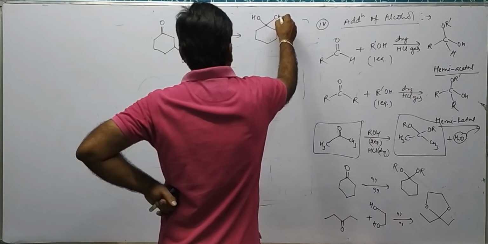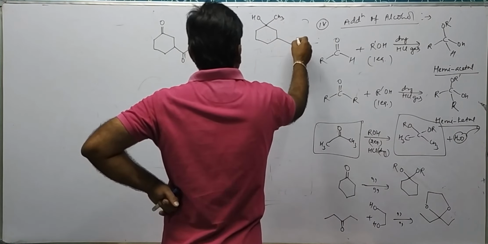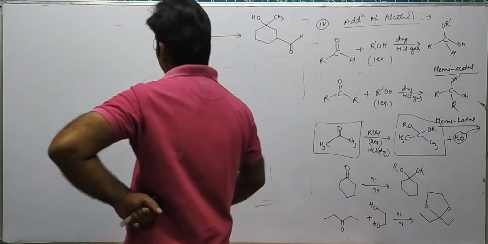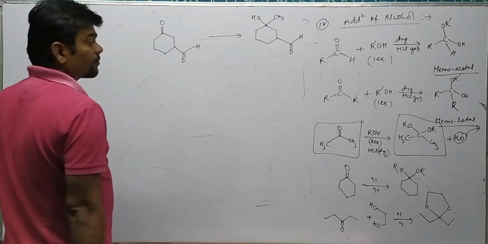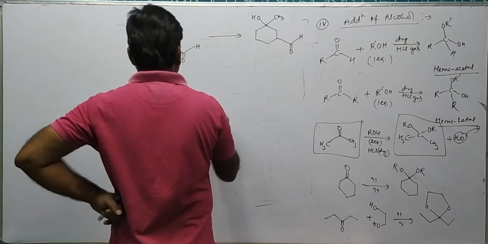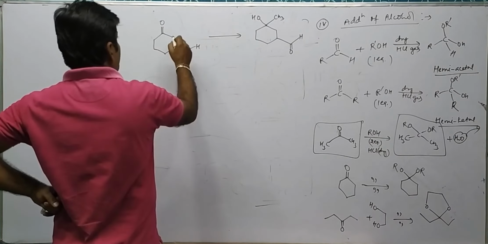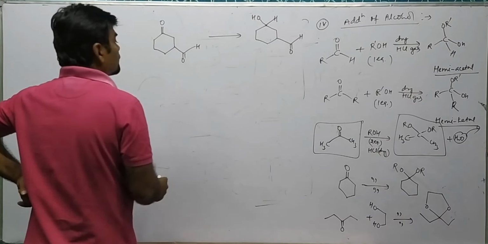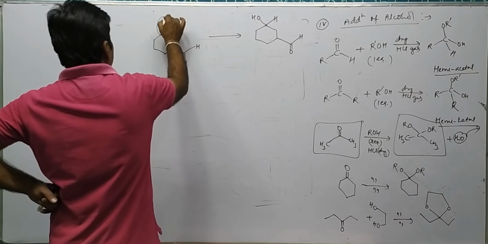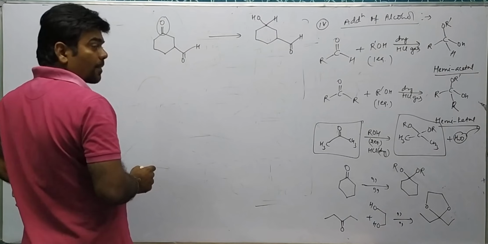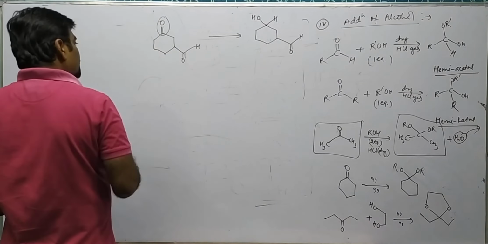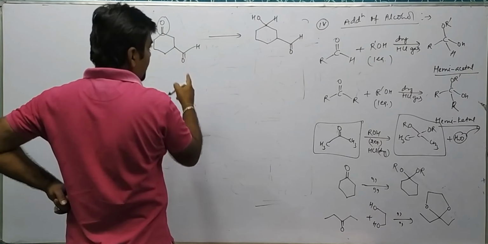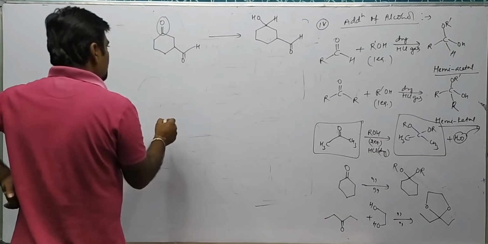This is CH3. At this place, there is a double bond OH. So we want to reduce the ketone. We don't want to reduce the aldehyde. We know that aldehyde is more reactive than ketones. So if we want to reduce ketone, not aldehyde, what do we need to do?